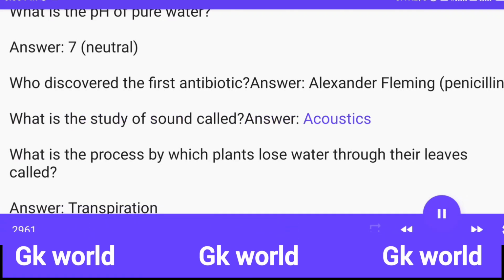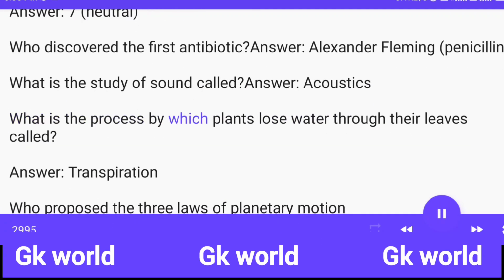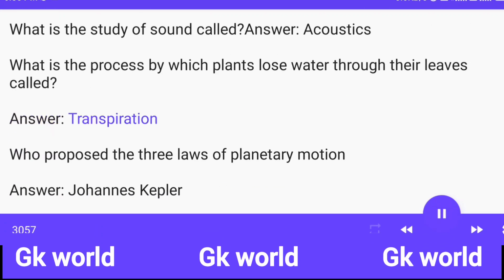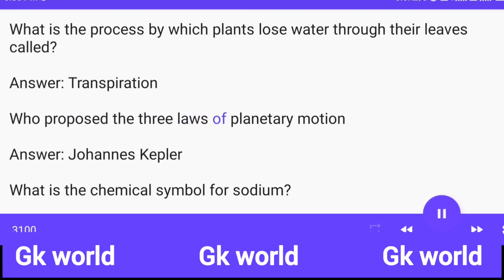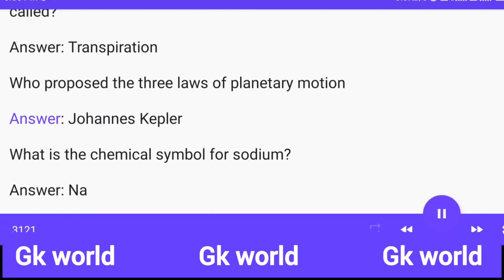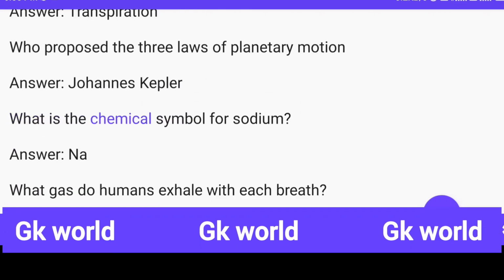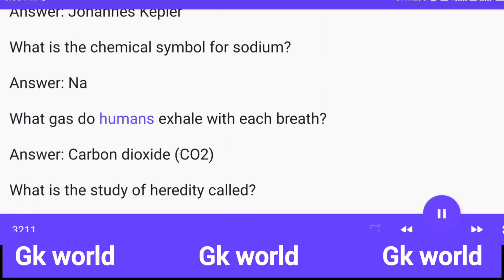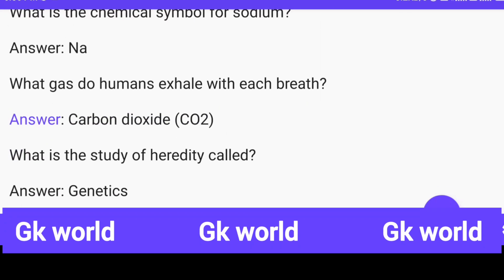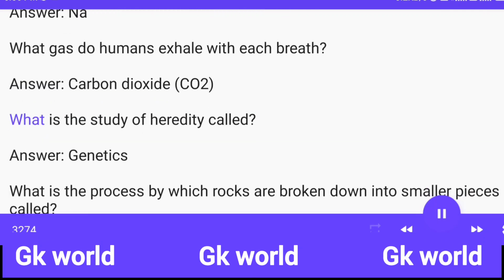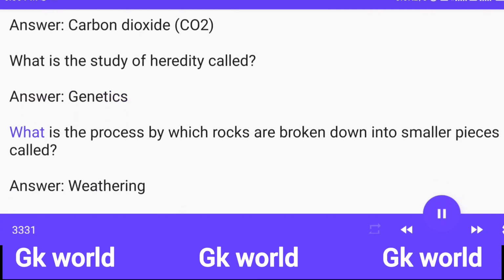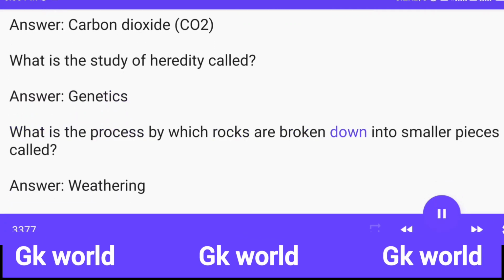Answer: acoustics. What is the process by which plants lose water through their leaves called? Answer: transpiration. Who proposed the 3 laws of planetary motion? Answer: Johannes Kepler. What is the chemical symbol for sodium? Answer: Na. What gas do humans exhale with each breath? Answer: carbon dioxide. What is the study of heredity called? Answer: genetics. What is the process by which rocks are broken down into smaller pieces called? Answer: weathering.